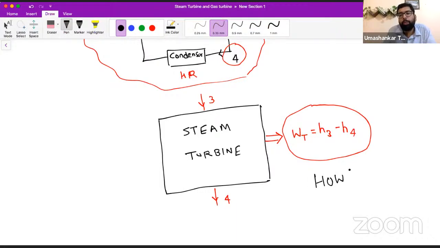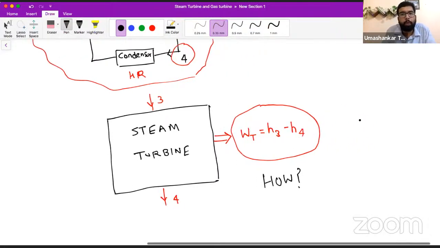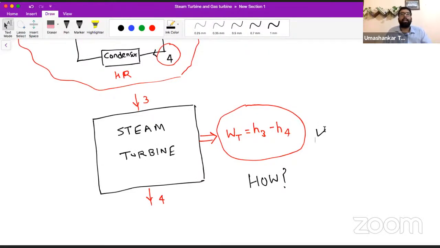Till now we knew that if steam enters the turbine and exits from it, we get some work out of this turbine.